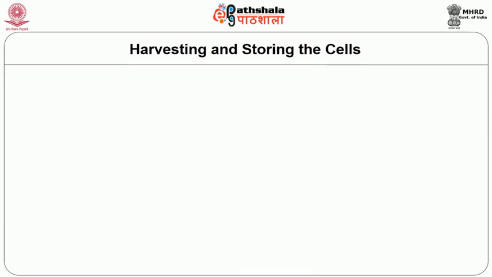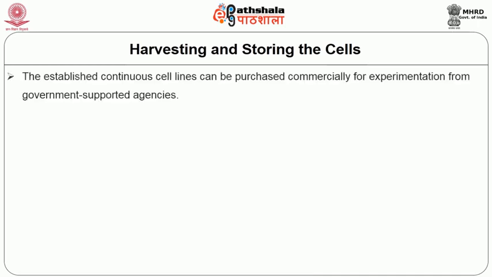Thus, we have now learned about the requirements as well as the various basic procedures of working with animal tissue culture. The established continuous cell lines can be purchased commercially for working and experimentation from government supported agencies.